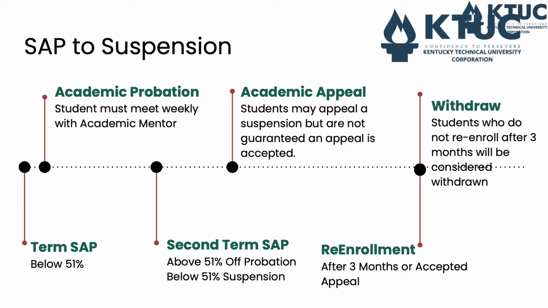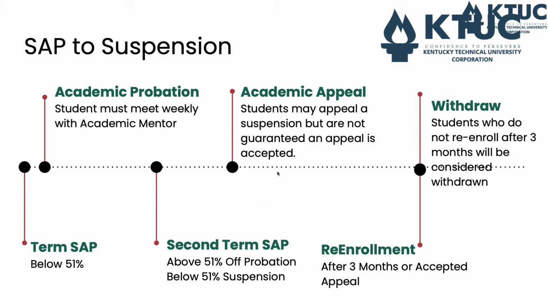Here's a timeline for SAP to suspension. You'll notice the first marker here is that the term SAP is below 51%. If that happens, then you will be placed on academic probation. And students must meet weekly with their academic mentor. If you need to know what an academic mentor is, there's a video on that. You'll complete your second term, and if your SAP is above 51%, you will be off probation. If it is below 51%, you will move to suspension.